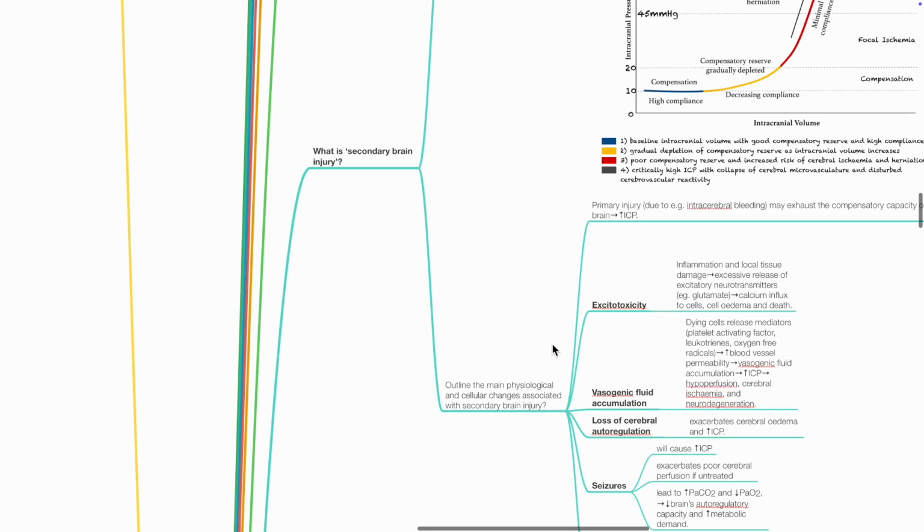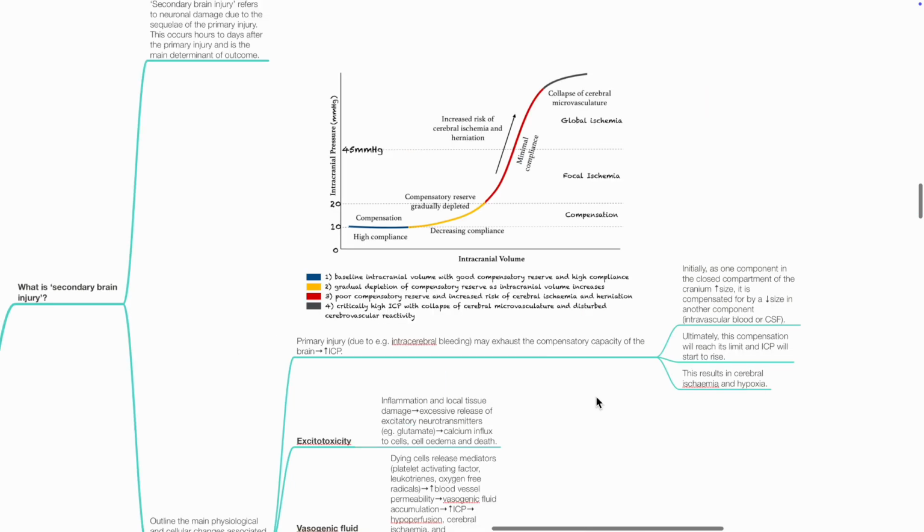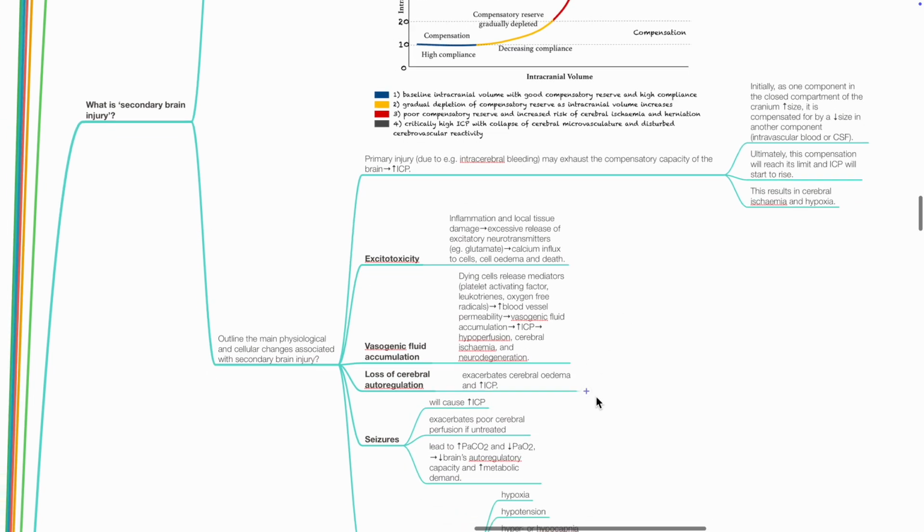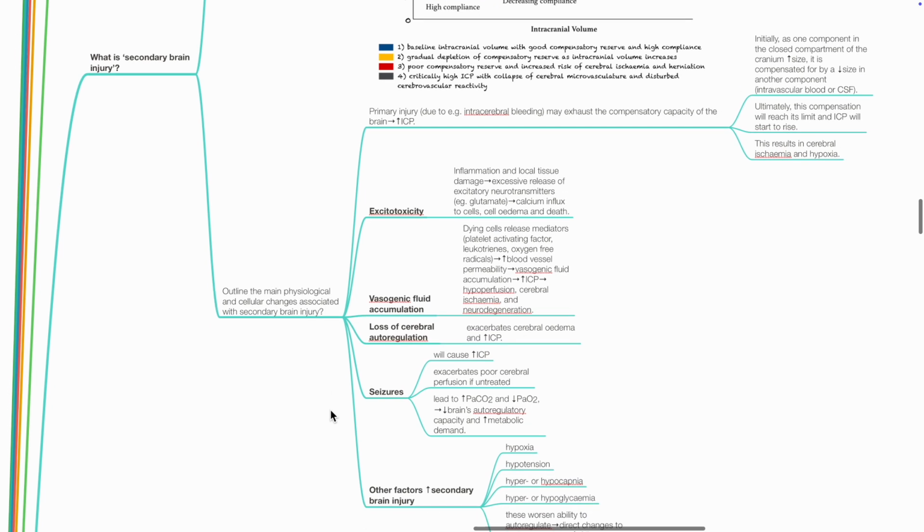What are the main physiological and cellular changes associated with secondary brain injury? Primary injury may exhaust the compensatory capacity of the brain towards raised ICP, leading to increased ICP, reduced cerebral perfusion pressure, cerebral ischemia, and hypoxia. Other changes in secondary brain injury include excitotoxicity, vasogenic fluid accumulation, loss of cerebral autoregulation, and seizures.